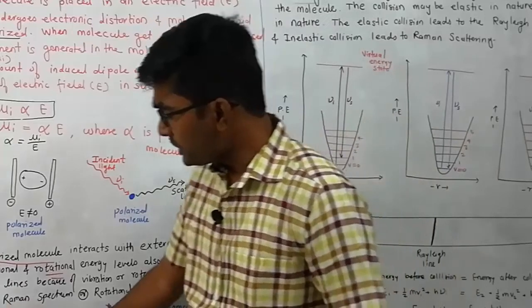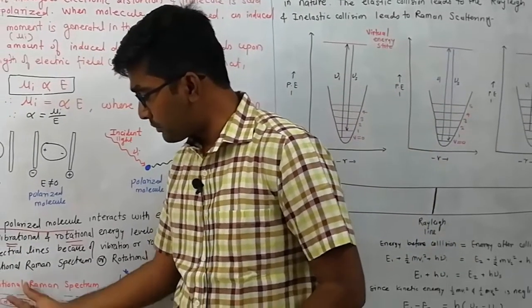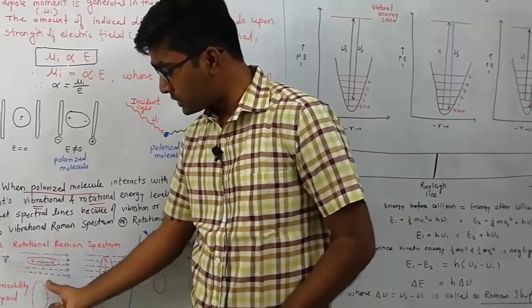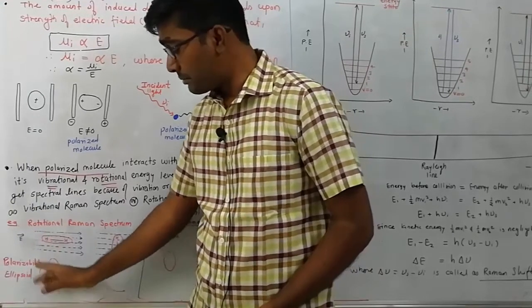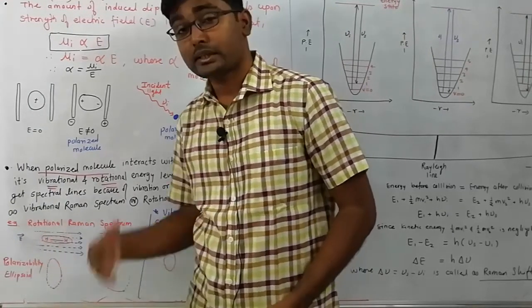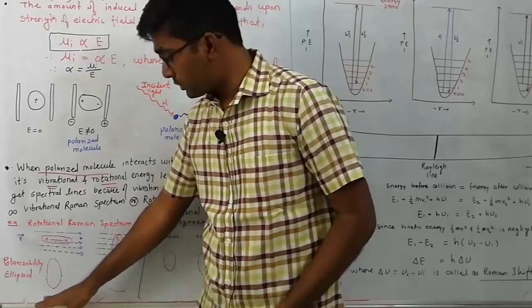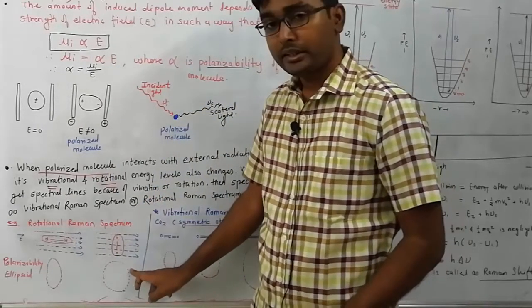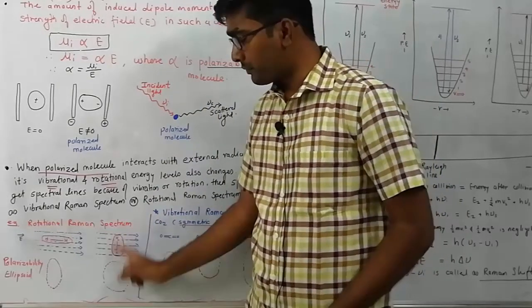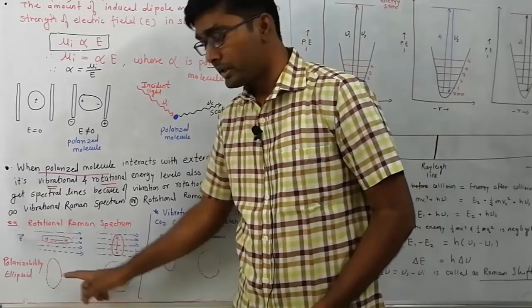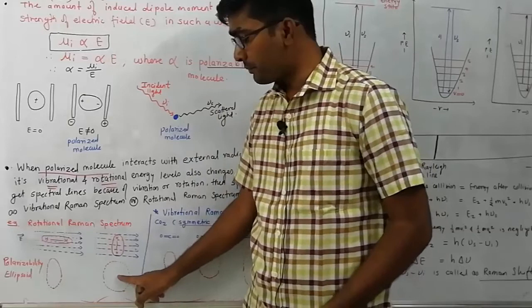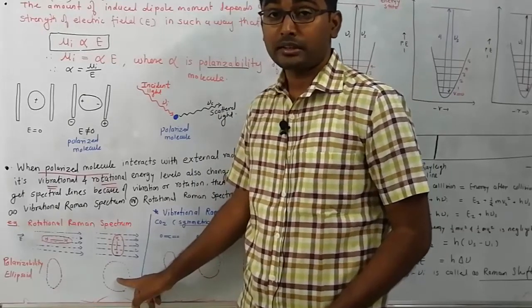Now due to this, the shape of the electronic cloud also changes. So this is the three-dimensional surface or three-dimensional electron density plot. This is called the polarizability ellipsoid. So during this rotation, this polarizability ellipsoid changes. That's why it gives rise to the Raman spectrum.